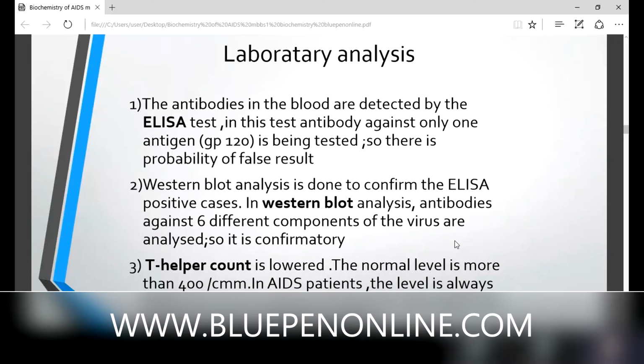The third stage is known as AIDS. What happens in that stage? The immune system is depressed. No active immune system is available. And the patient will die within 2 years.